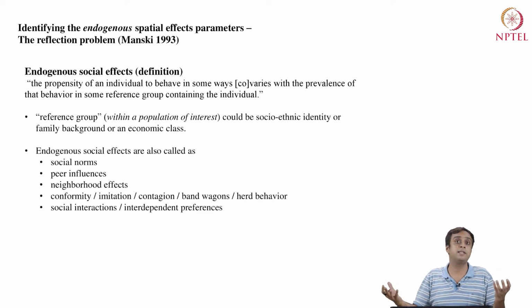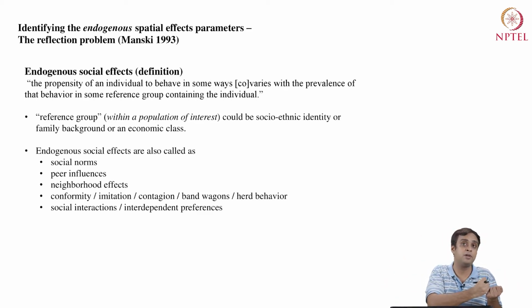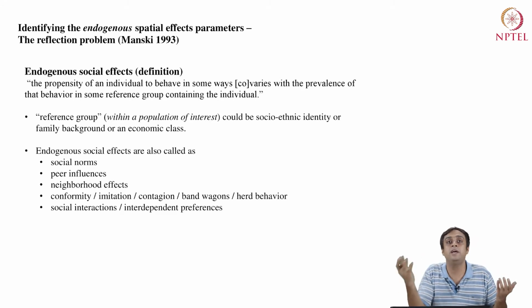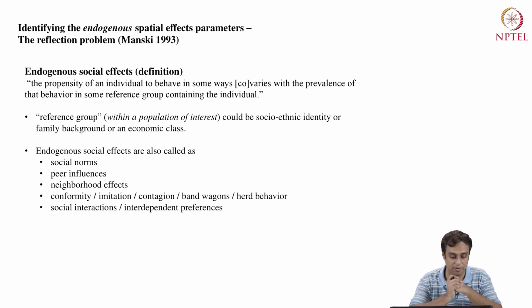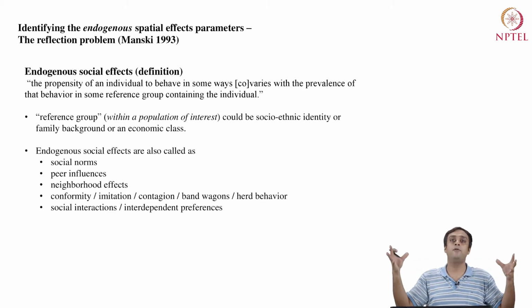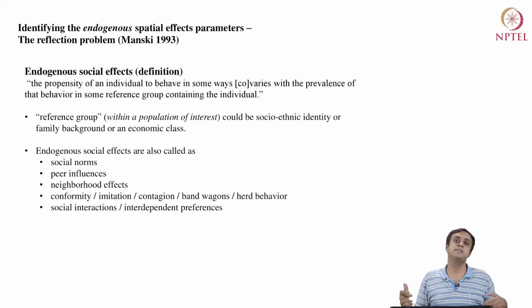Is the group causing that individual to imitate that behavior, or is it simply a reflection of the way the individual is behaving in a population? Okay. What is this reference group? Well, the reference group, first of all, is within a population of interest. So we are looking at a population. We are trying to understand population dynamics.